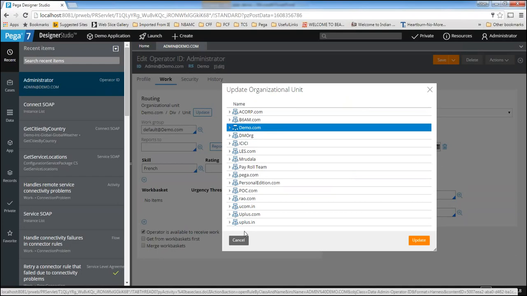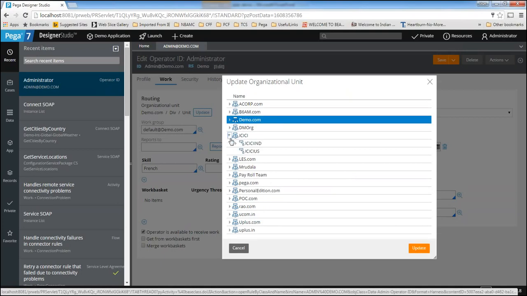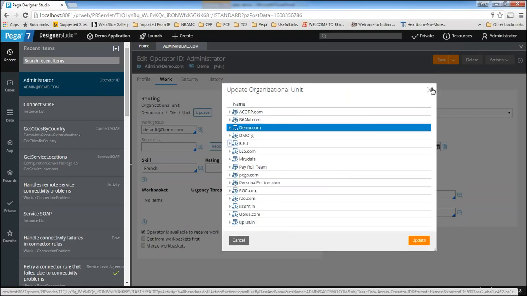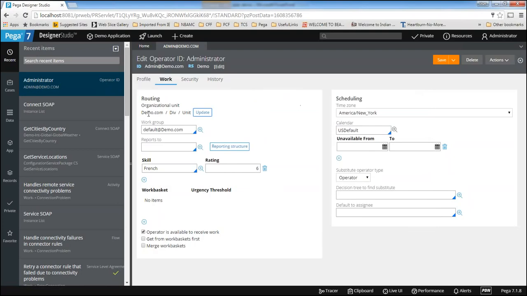In real time you would see only one organization, but I am giving many demos, so you can see a number of organization names here. Whichever organization you belong to, select that organization name here, so that it indicates to the system that you belong to a particular unit in the demo.com organization.